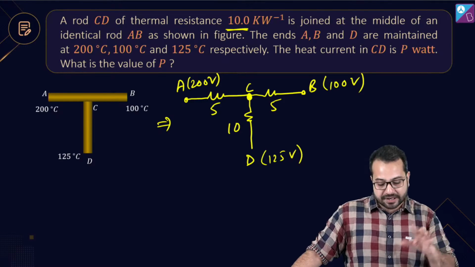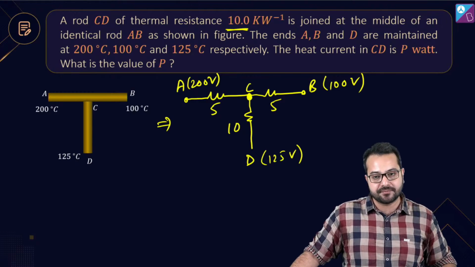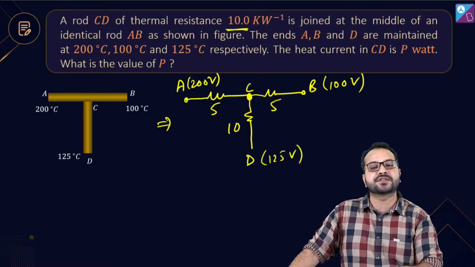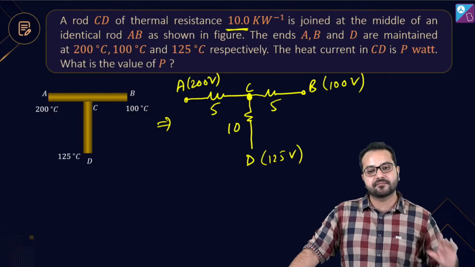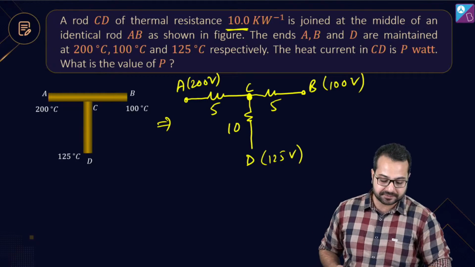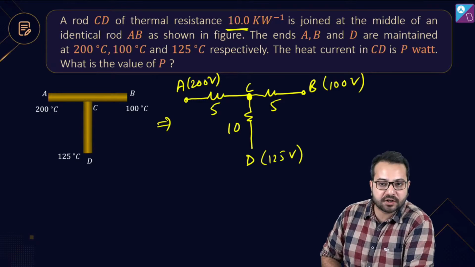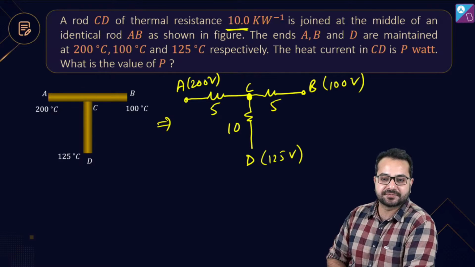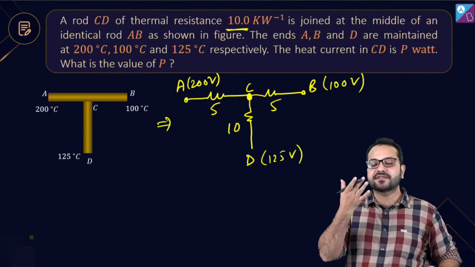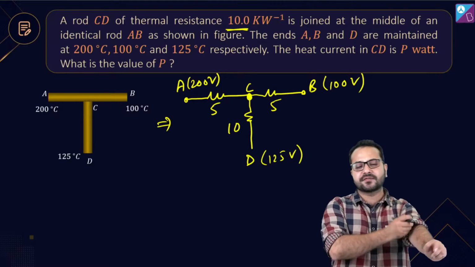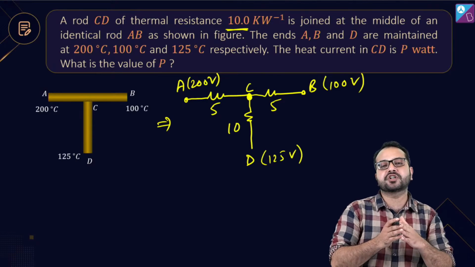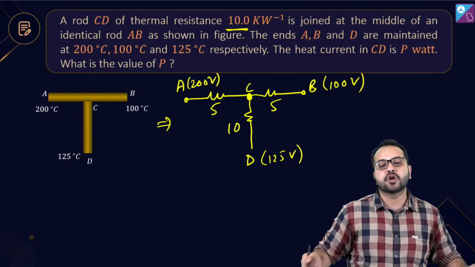What will you apply? If this were a question in current electricity, that's a very simple question in current electricity. If this was the question in current electricity, how will you solve it? Tell me. How would you solve it? What law will you apply? Tell me. What law are you going to apply? It's very simple, guys. Very, very simple. Think about it. Yes, Kirchhoff's junction law. याद है Kirchhoff's junction law? What is Kirchhoff's junction law? The net current going into a junction and the current going out of the junction should be equal.